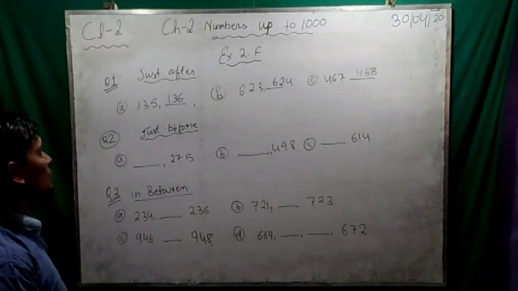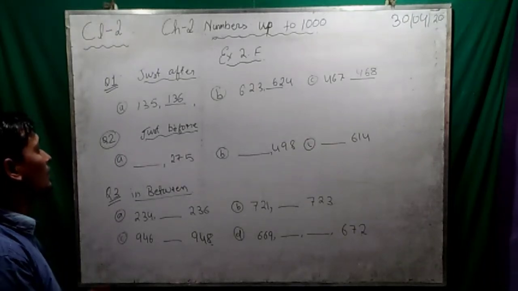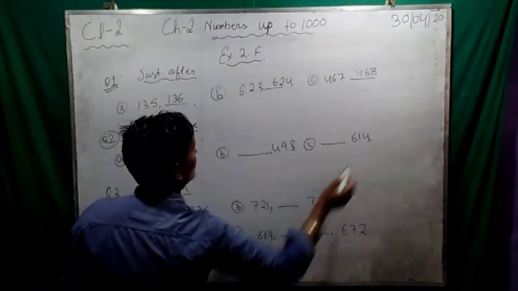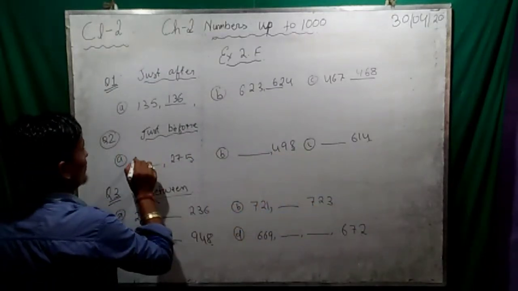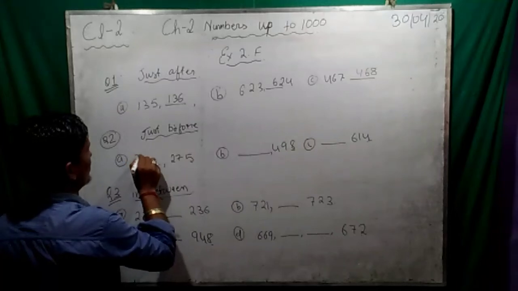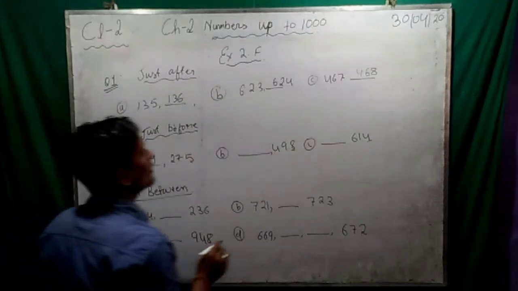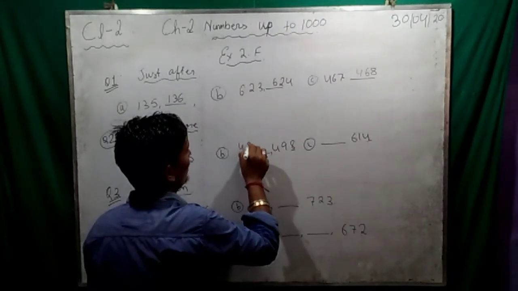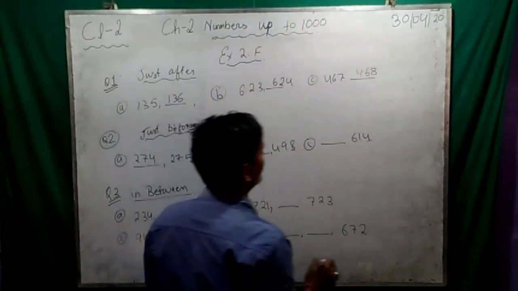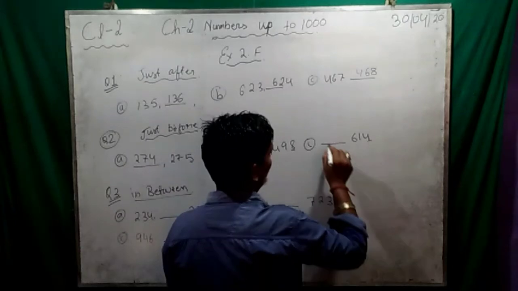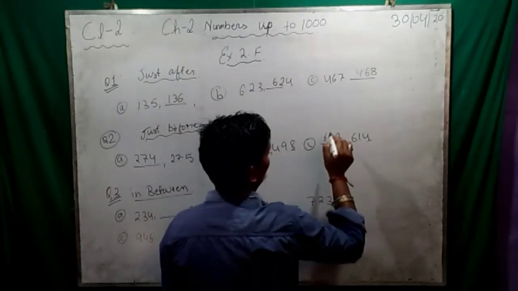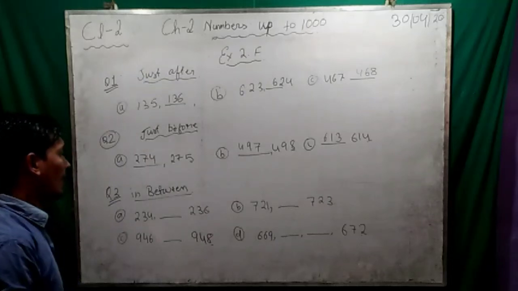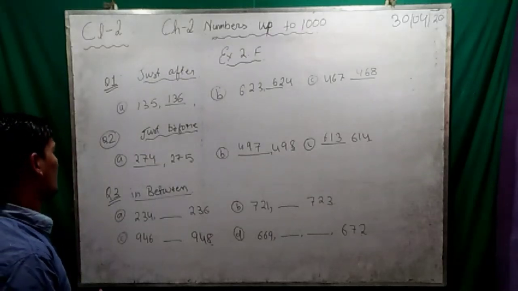So question number 2, just before, means we have to subtract 1 from here. So 275. What is before 275? 274. Then number B, 498. What is before 498? 497. Then what is before 614? 613. Clear? Okay.